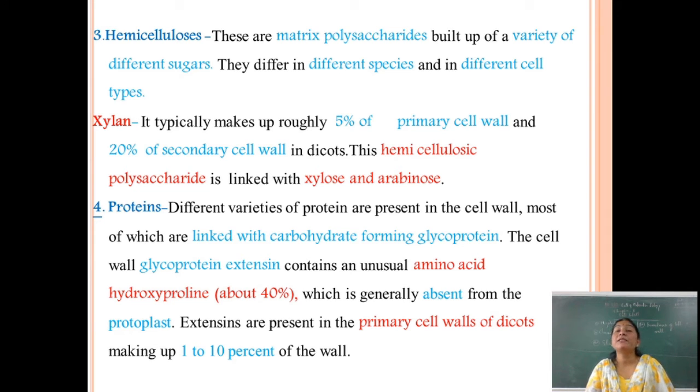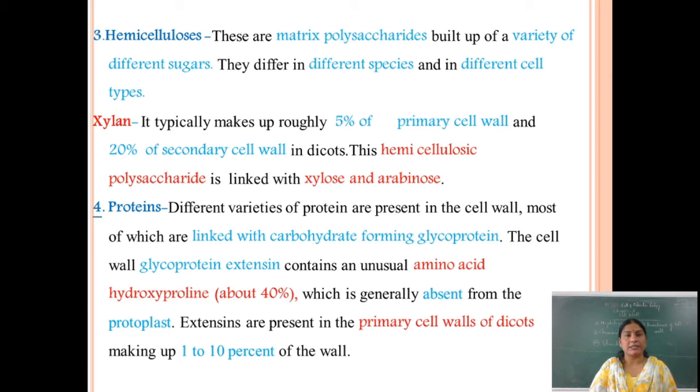Next are the hemicelluloses. These are matrix polysaccharides built up of a variety of different sugars. They differ in different species and different cell types. Next one is xylan, which typically makes up roughly 50% of the primary cell wall and 20% of the secondary cell wall in dicots. These hemicellulosic polysaccharides are always linked with xylose and arabinans.